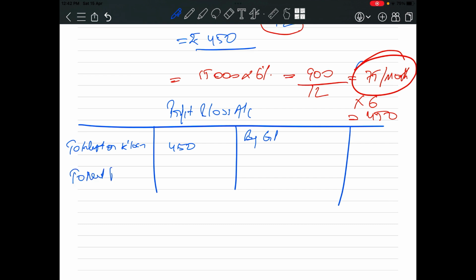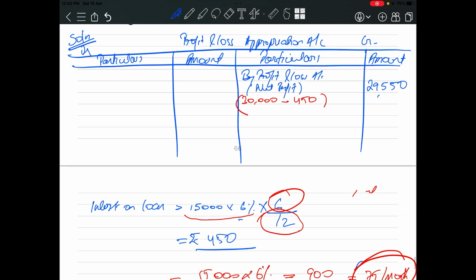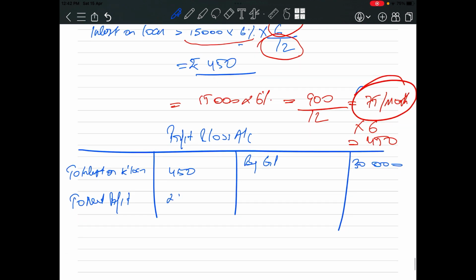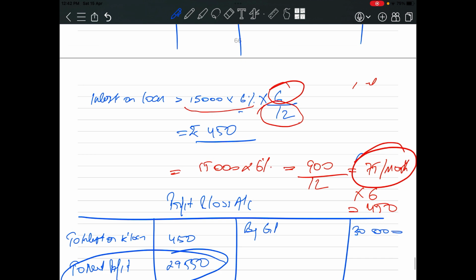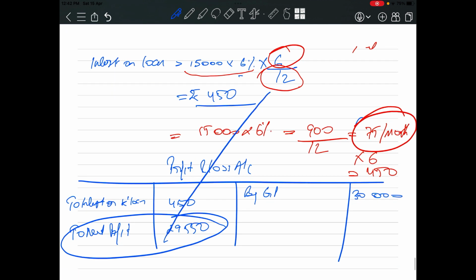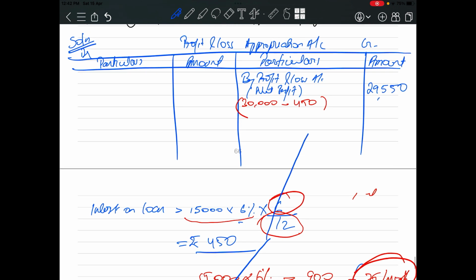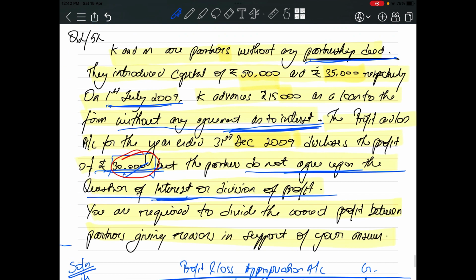Accordingly my profit will be reduced. If the GP is 30,000, my profit will be 29,550. Now this profit which I have calculated from the P&L account will go to your P&L appropriation account. I hope this is clear.